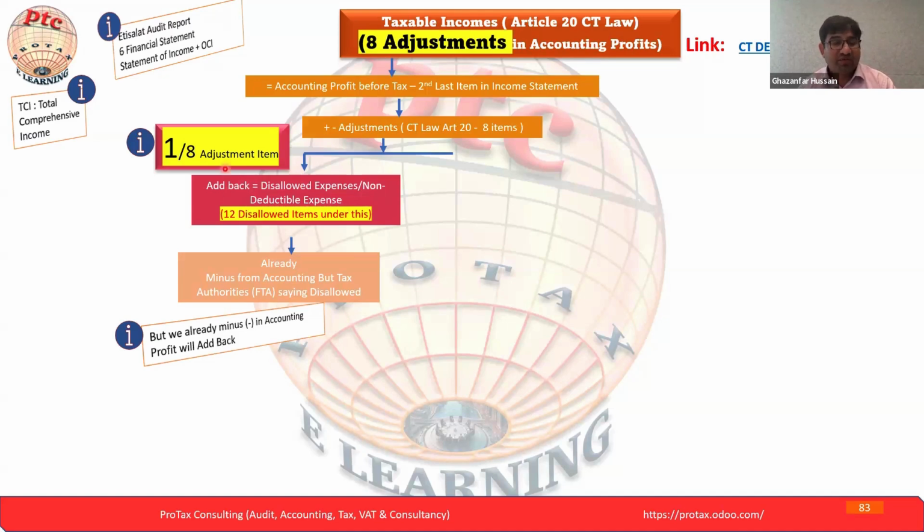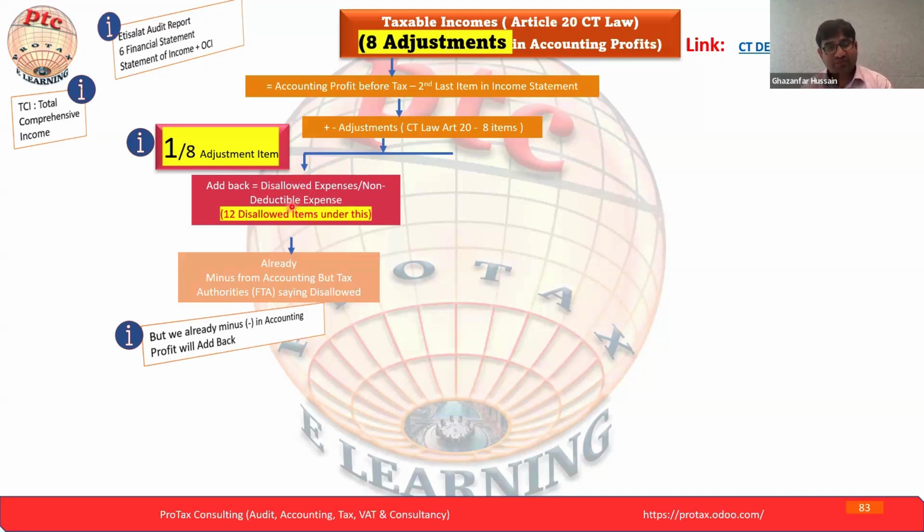So you already deducted it from your accounting profit, and there will be no adjustment in that regard. But if you spend the entertainment expense on your customers, vendors, owners, partners, directors, the connected persons or other stakeholders, then only 50% is allowed.